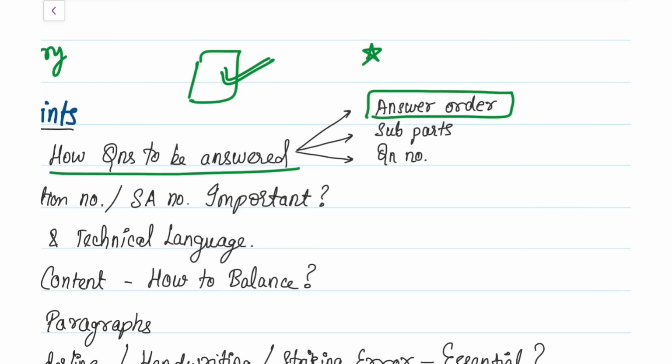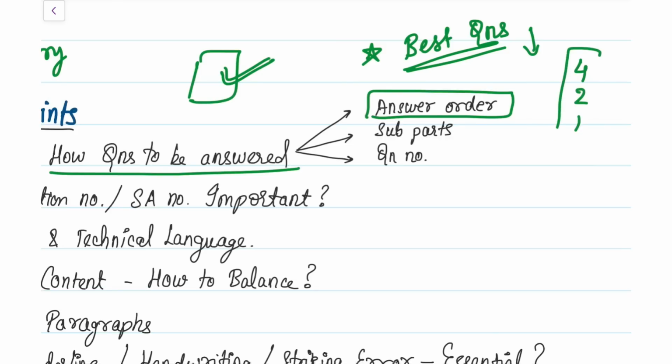Always remember, answer your best questions first. That means the questions which you know very well and very thoroughly, start answering in that order, correct? So if question number 4 is what you know best, then write 4, then 2, then 1.